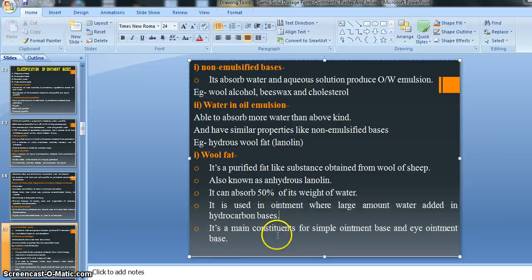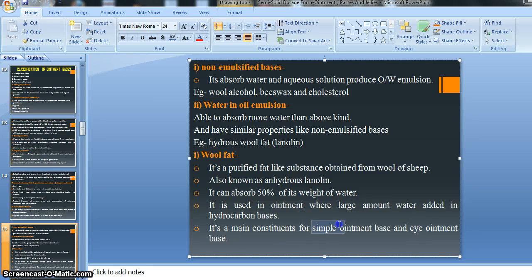It is a main constituent for simple ointment basis and eye ointment basis. So there is a specification given for using the wool fat basis. If we want to prepare the simple ointment basis, wool fat is recommended for that particular preparation. As well, if we are going to prepare eye ointment, wool fat is also suggested. So you should remember that wool fat is recommended for the preparation of eye ointment as well as the simple ointment basis.